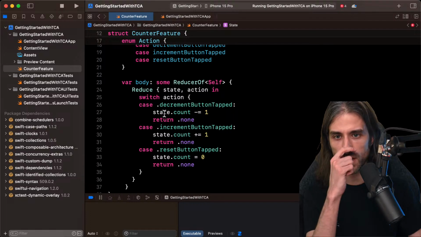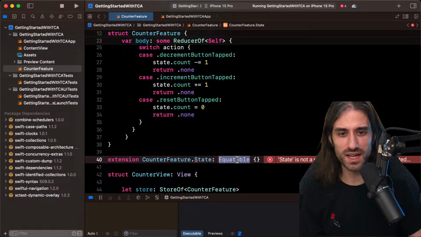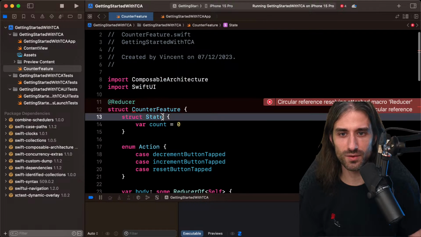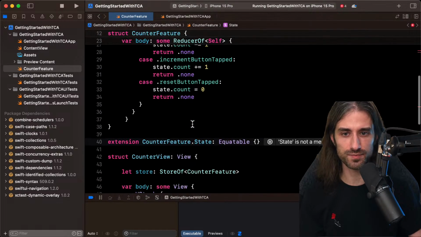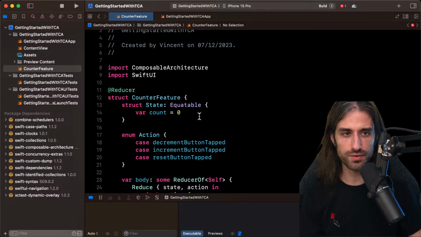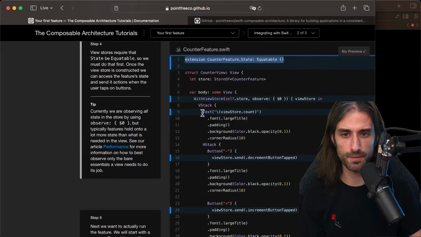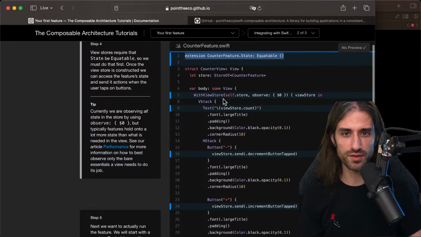So actually, yes, that's why I wondered why we were doing this, because when I tried to do it, I had a compilation error, and the way I solved it was by doing this. So I'm going to do this for now. If it's wrong for some reason, please let me know, but it's the way I found to solve this compilation error. What does the tip say? Currently, okay, so the tip is for after we've written the rest of the code.